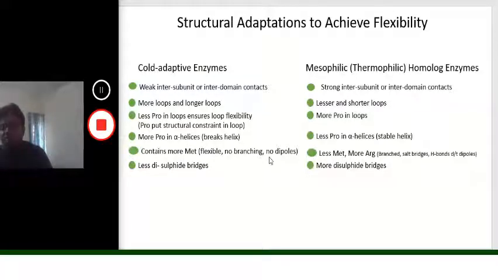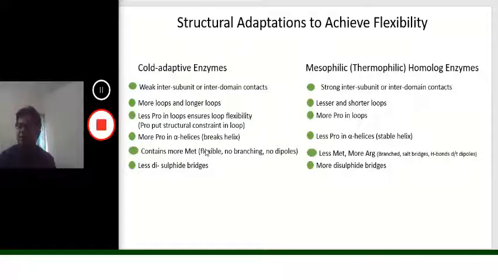It has been seen in psychrophilic subtilisins that the arginine present in the mesophilic and thermophilic enzymes is completely absent in the active site and is replaced by methionine, because methionine does not form a branched structure, so hydrophobic interaction will be less.